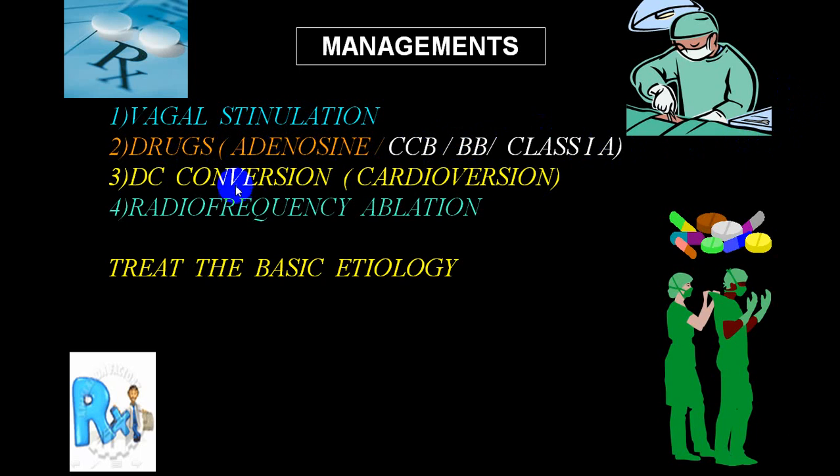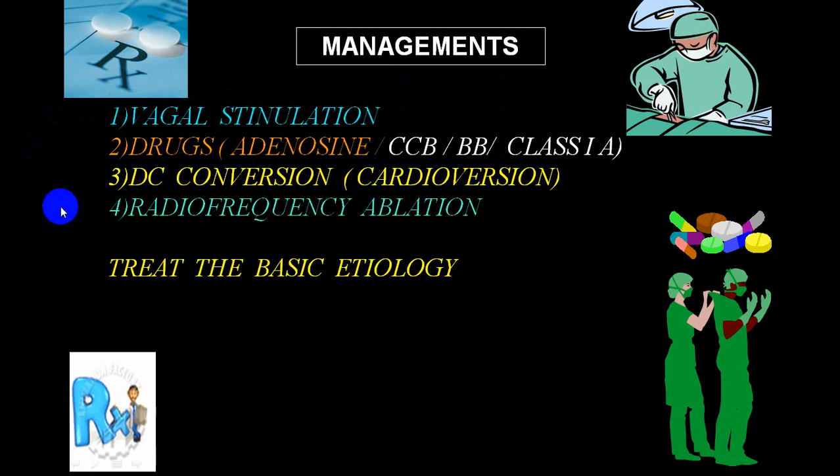And if that does not give you a response, you can go for DC conversion, or what we call cardioversion. If the person is unstable, cardioversion is the first choice, second choice is a drug. When the person is stable, first choice is vagal stimulation followed by a drug. And if these two do not produce a response, then only cardioversion.